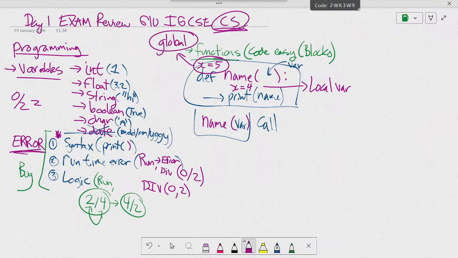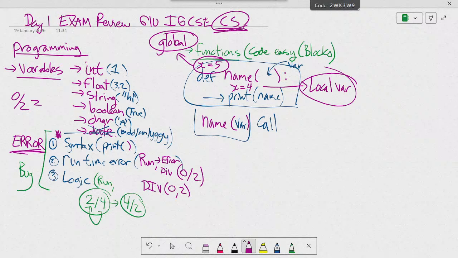What is the difference between a local variable and a global variable? Sorry, Carol. Are they the same or different? What is the difference between them? One can only be printed inside the function. You cannot print it outside the function. It's local. Global means you can print it anywhere in your code.